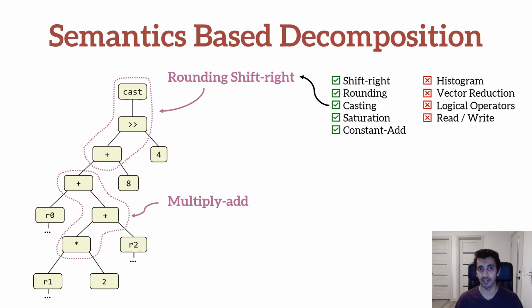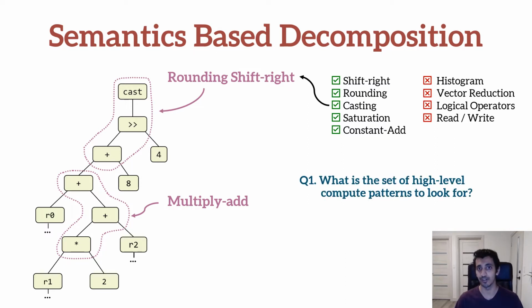Implementing this kind of semantic space decomposition requires two things. First, we need to identify what are the set of high-level compute patterns that we want to base our clustering on. And secondly, we need an algorithm that actually performs the clustering. In RAKE, we derive the set of high-level compute patterns from the target instruction set as a set of Uber instructions.